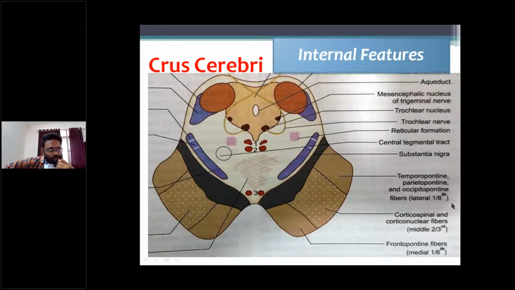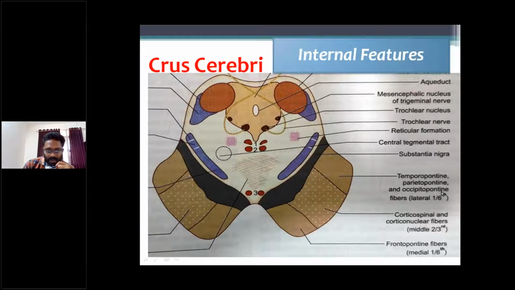It forms the posterolateral boundary of the interpeduncular fossa and is mainly made up of descending tracts arising from the cerebral cortex.